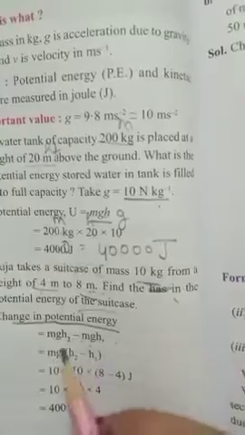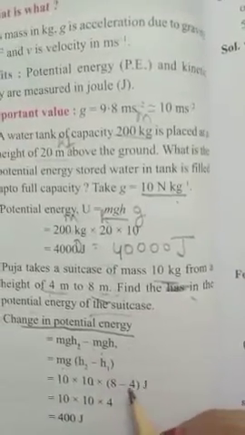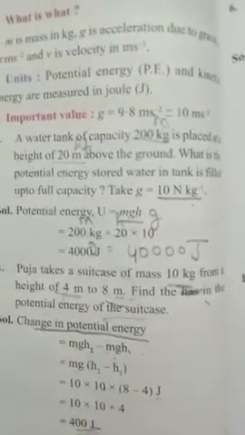So mass is 10, G is always taken as 10 because they always take it for easy calculation, and height is 8 minus 4, which is 4. So 4 into 100, 400 joule.